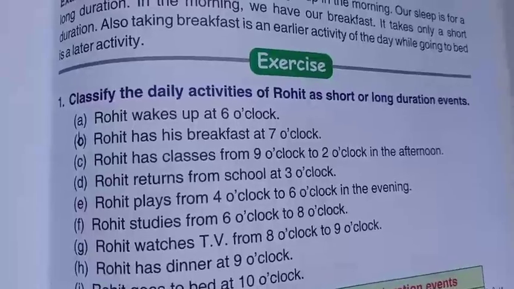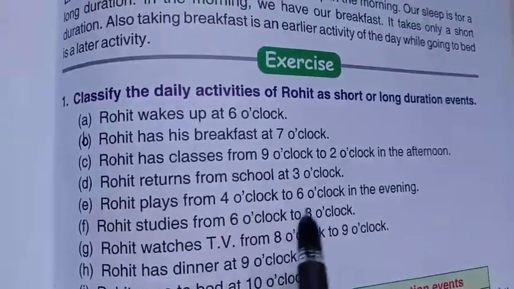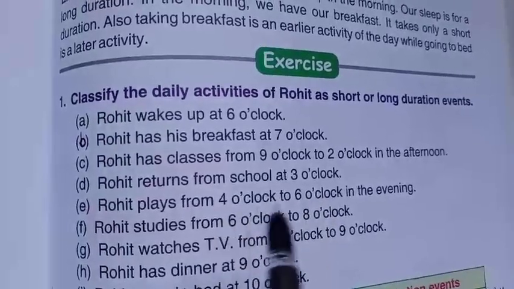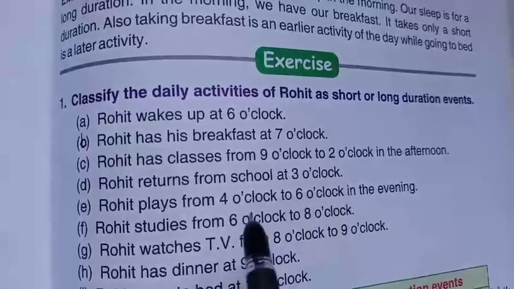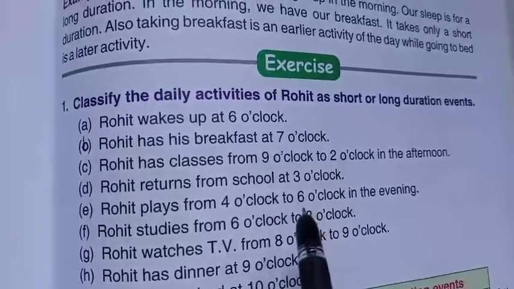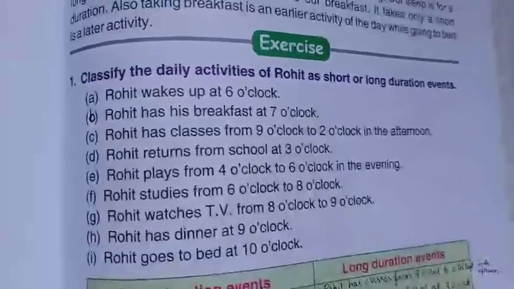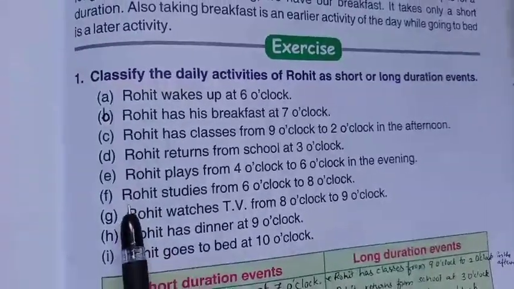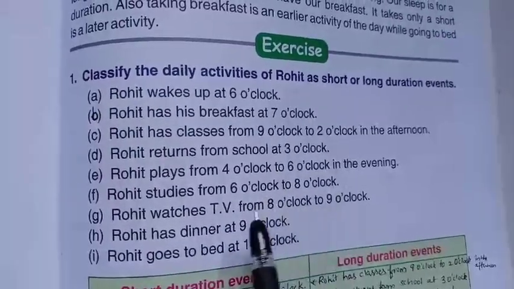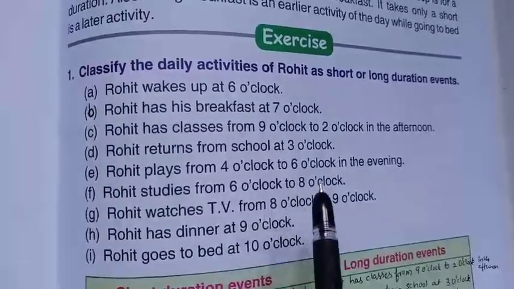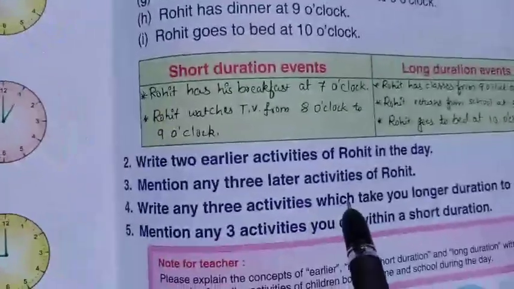Okay? After that, we can say E. Rohit plays from 4 o'clock to 6 o'clock. From 4 to 6 there is a 2 hours gap, not distance, duration it is. Okay? 4 to 6 means 2 hours duration. After that, we can say F. Rohit studies from 6 o'clock to 8 o'clock. Here also we can say a 2 hours duration. So those are his later activities.